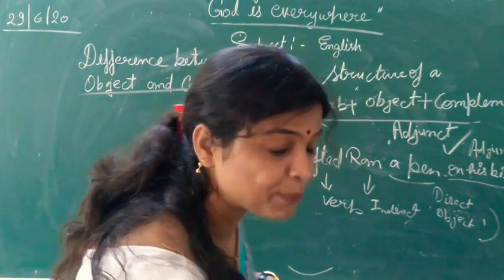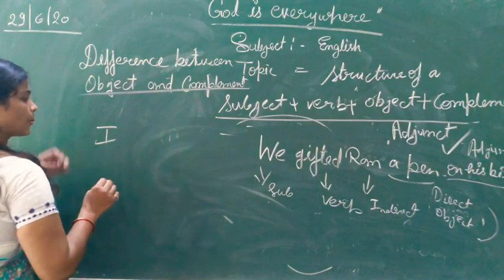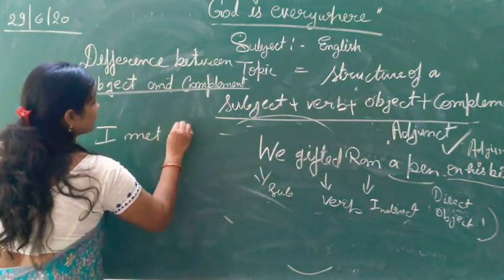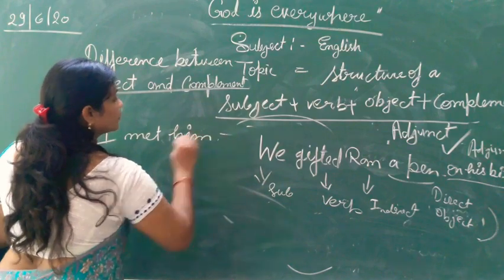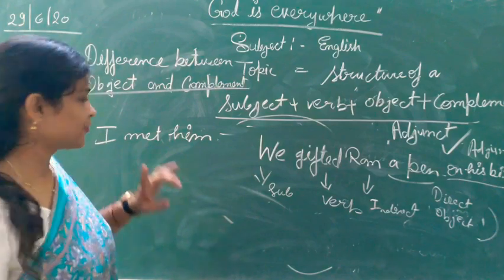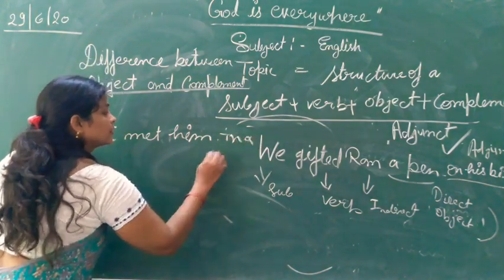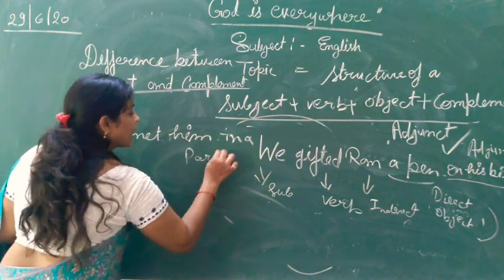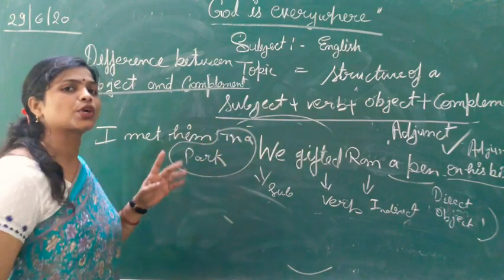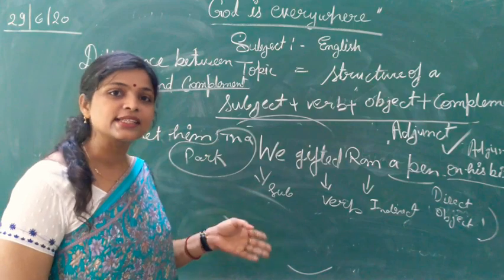Let's see another example. I met him. It is a complete sentence also. If I am adding in a park, in a park is not necessary to complete the sense of this sentence. So, here in a park is adjunct.